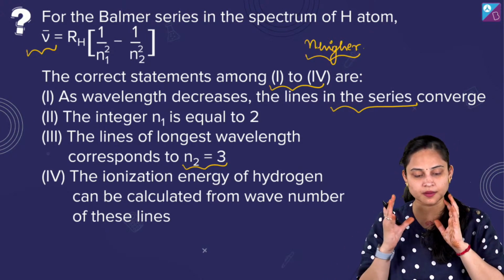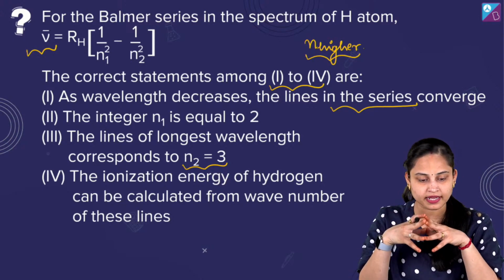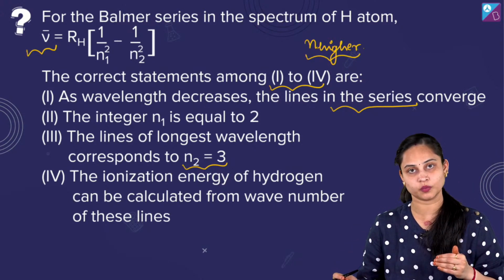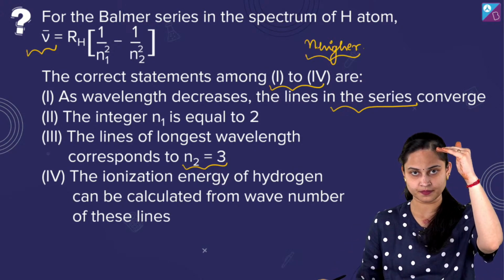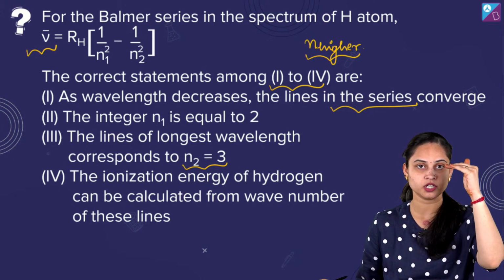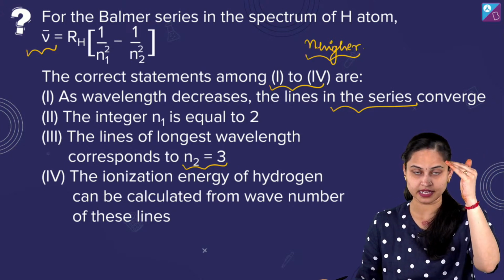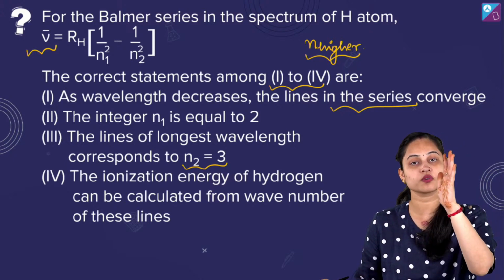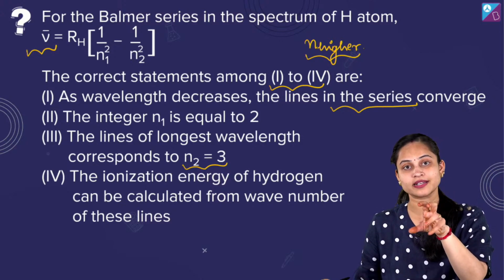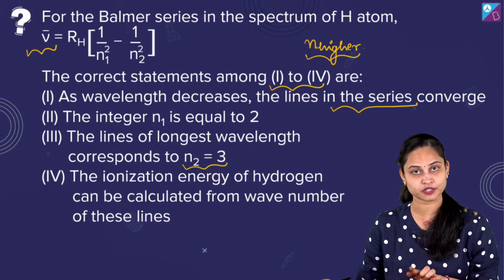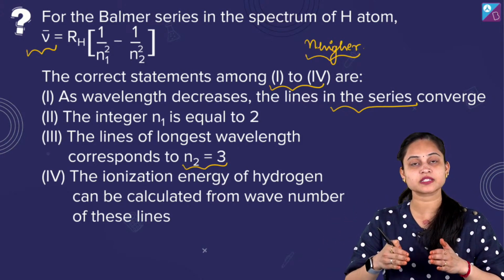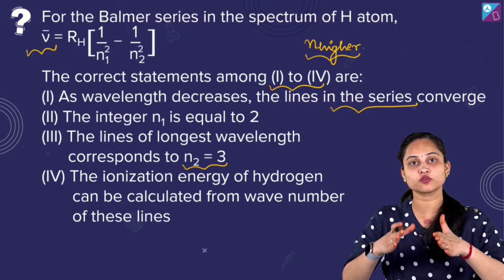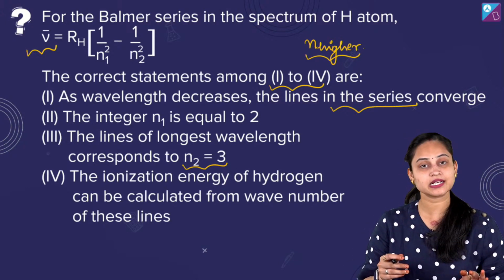Now if I combine these statements, what can I see? As the wavelength decreases, the lines in the series converge. When we are moving higher, from n equals 1, 2, 3 and 4, energy is increasing, and we know that energy is inversely proportional to wavelength. So as the energy increases, we get the shortest wavelength. Hence, as the wavelength decreases, we are moving to a higher energy level, and the lines in the series are going to converge, to unite. So this is the correct statement.